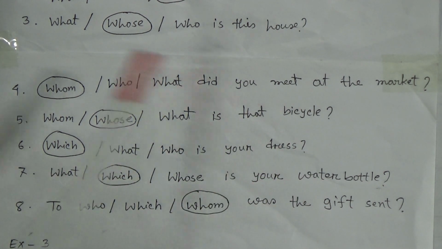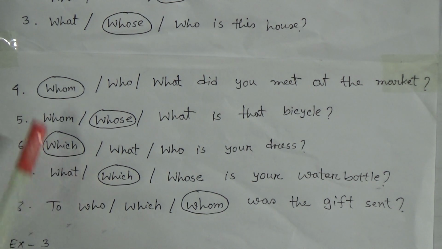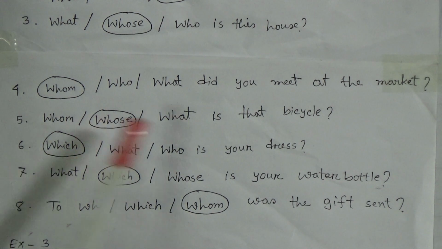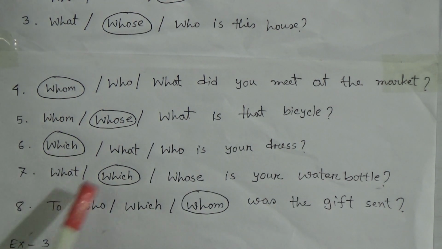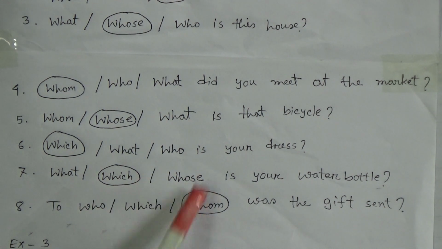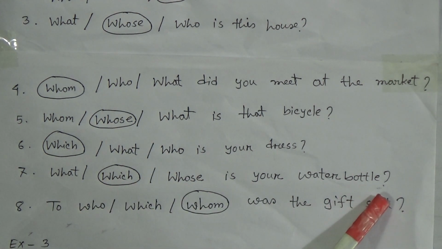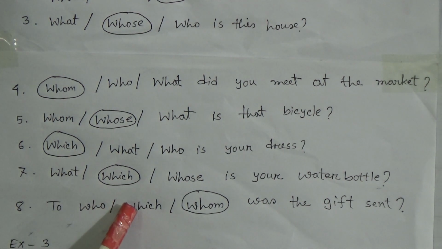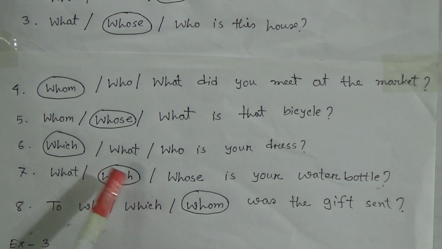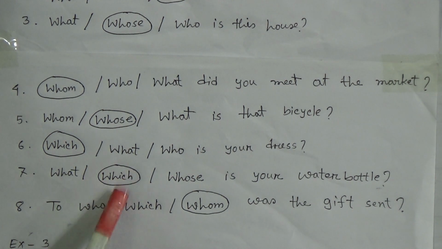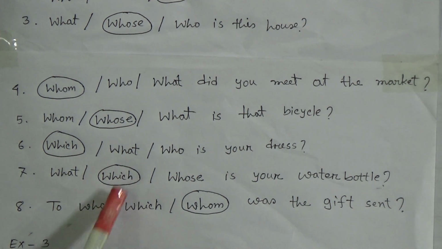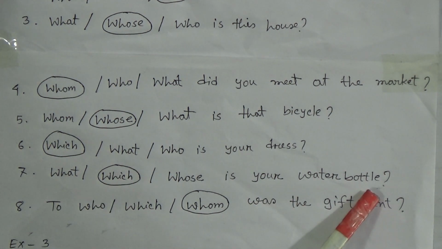Then number 6, which or what or who is your dress? Look dear students, here the correct answer is which. So we will make a circle here. Which is your dress? Now number 7, what or which or whose is your water bottle? Here we have to make a circle around the word which. Which is your water bottle?